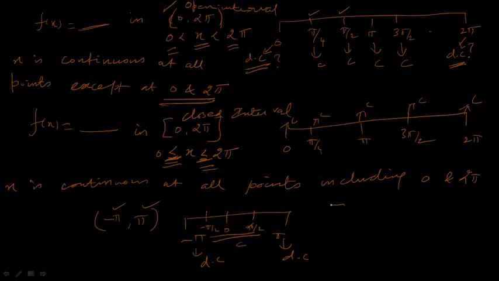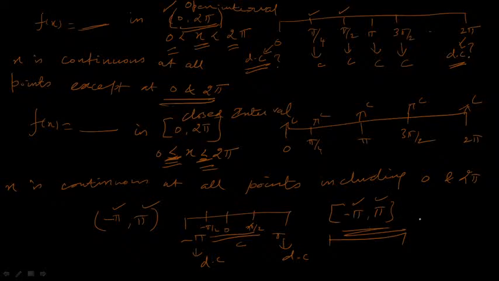If it is a closed interval, that is minus pi to pi, what does it mean? All points are continuous including minus pi and plus pi. So there is no discontinuity. In case of a closed interval, there is no discontinuity at the end point. So here you just note only one point. If the function is defined in the whole range, that is in one interval, the discontinuity arises only at the end point of the interval. If the interval is an open interval, definitely the discontinuity arises only at the end points. If it is a closed interval, definitely there are no discontinuities.